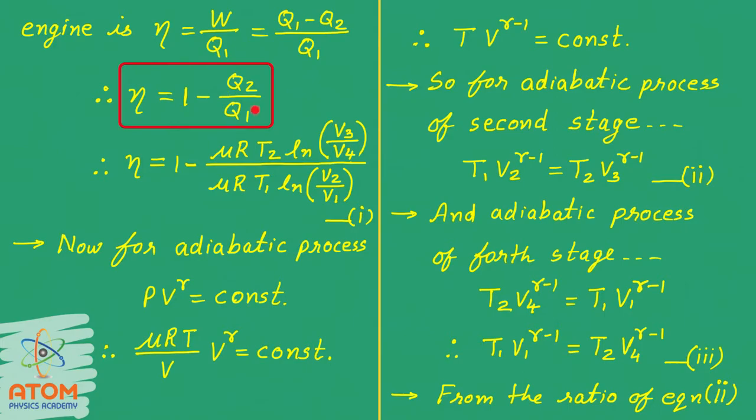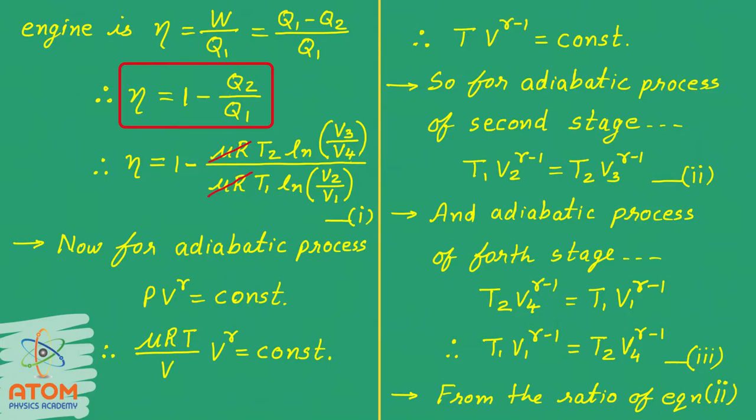In the first stage, you know that Q1 was equal to W1, and the equation of W1 is mu R T1 ln V2 upon V1. Also, in the third stage we have seen that Q2 was equal to W3, and W3 is mu R T2 ln V3 upon V4. So obviously here mu R will be cancelled out. Remaining is T2 ln V3 upon V4 and T1 ln V2 upon V1. Let us name this equation as 1.